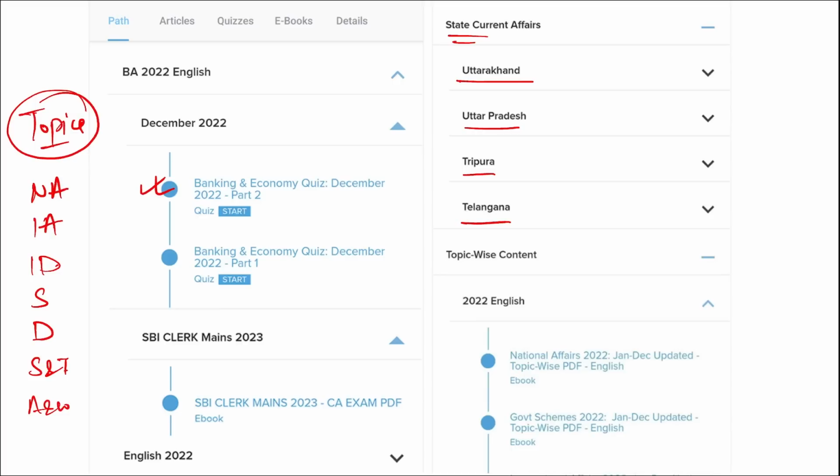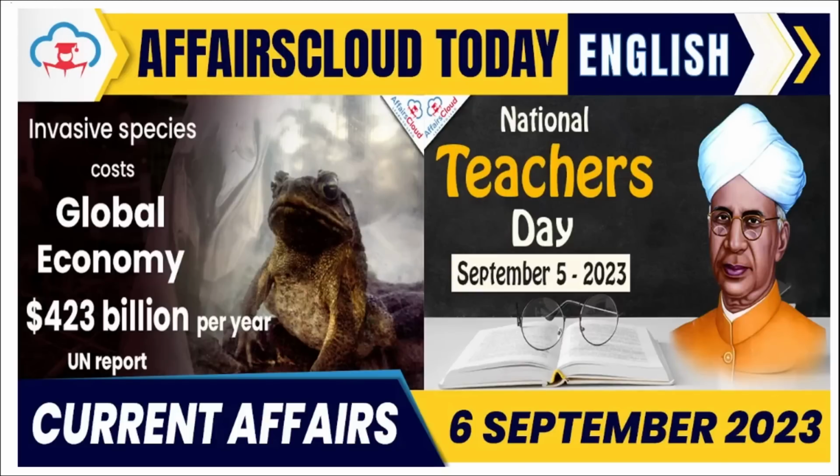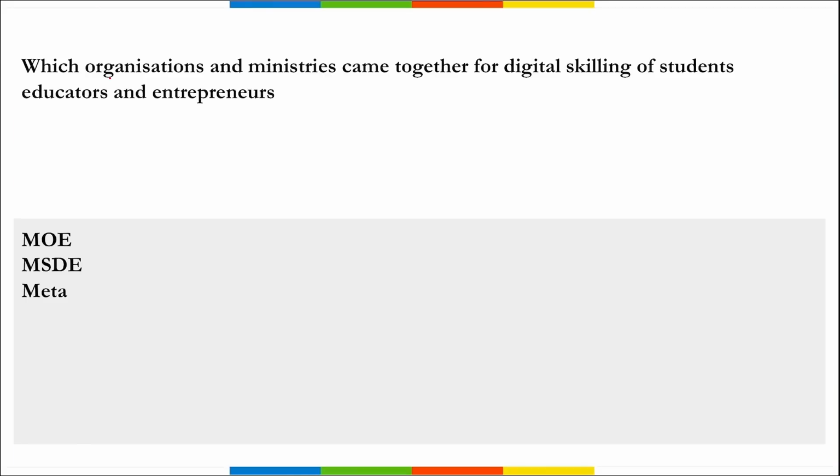Hello everyone. So in this video we will be discussing important current affairs of 6th September. So let's start. First, which organization and ministries came together for digital skilling of student educators and entrepreneurs? So remember, it is your Ministry of Education, Ministry of Skill Development and Entrepreneurship, and Meta, that was earlier known as Facebook.